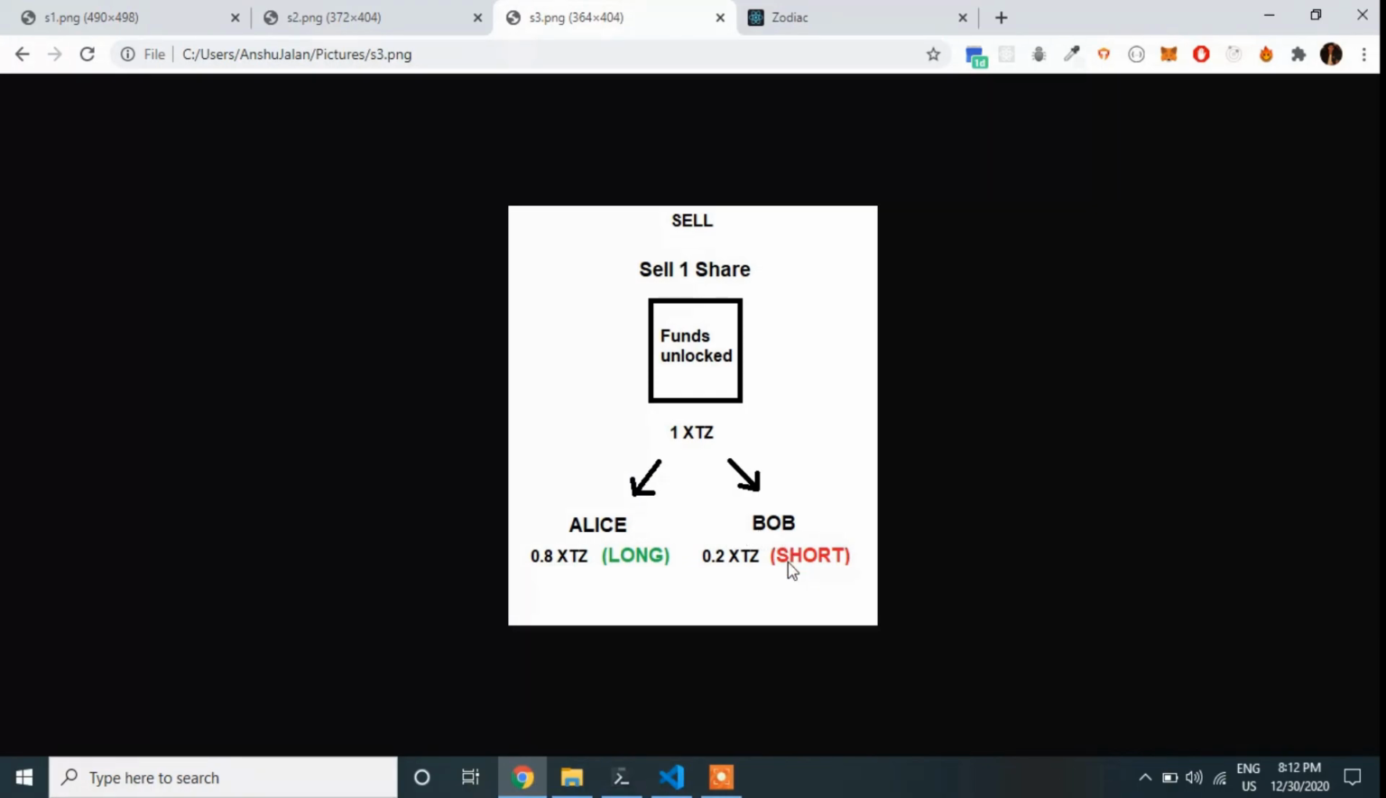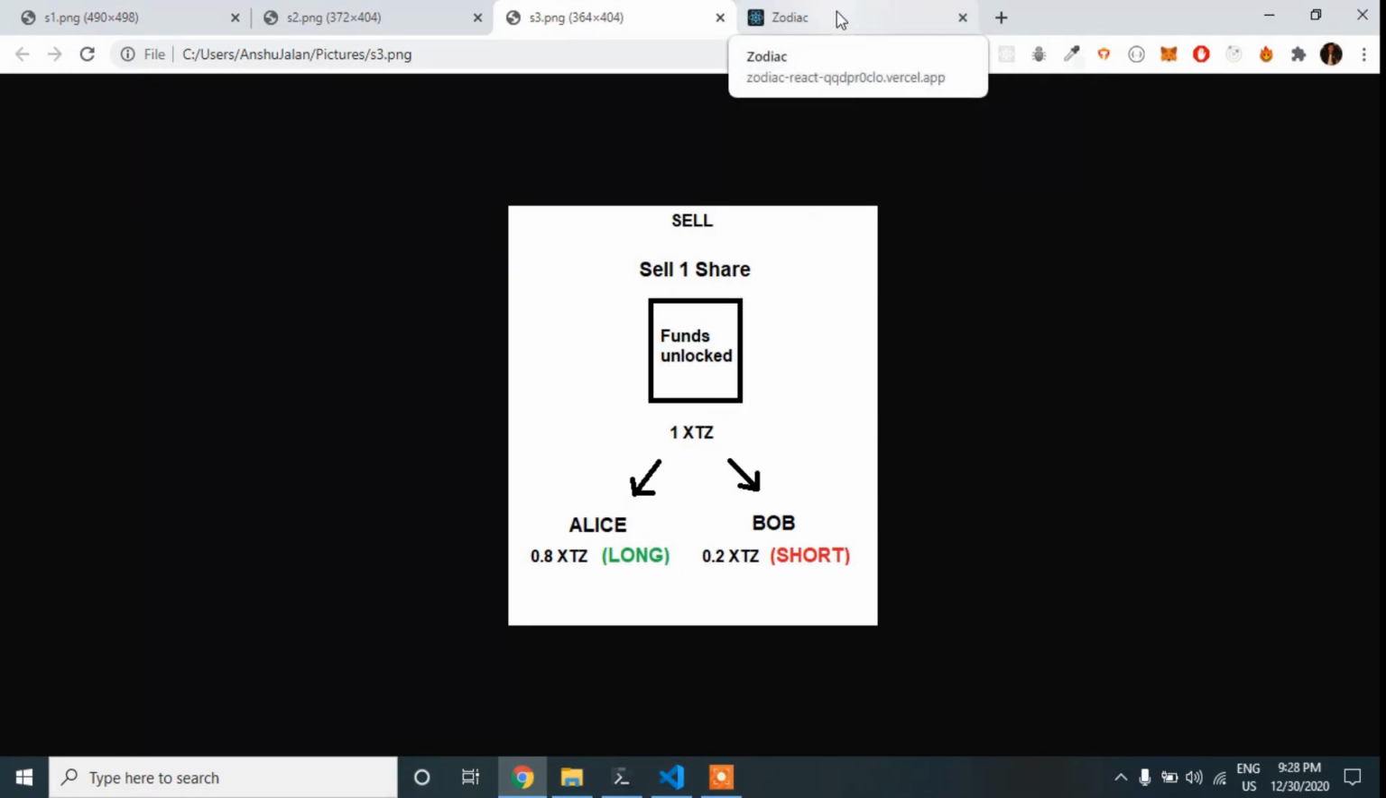Bob believes that there is a 20% chance of India losing, then both of them can agree to unlock 1 XTZ and 80% of the amount will go to Alice and 20% of the amount will go to Bob. And in this way, Bob will save himself from losing the entire amount which he staked initially. Therefore, he's hedging his risk. And this is another way in which the positions can be unlocked.